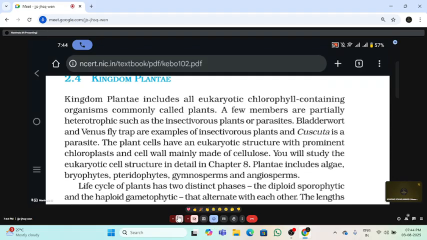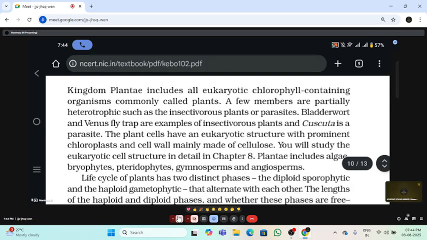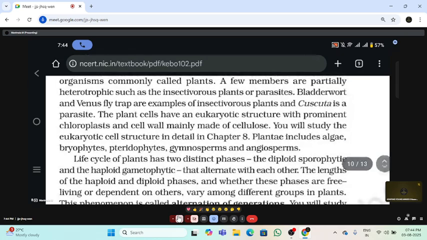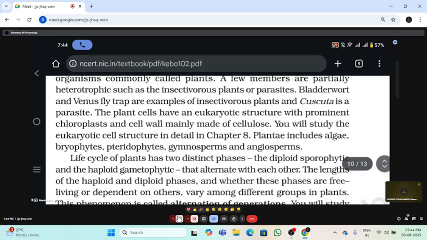Briefly, we are going with the life cycle in the next lesson only. Here it was given just as an introduction to the lesson, and in the next chapter we have it clearly. Algae, bryophytes, pteridophytes, gymnosperms, angiosperms are all included in the plant kingdom. In the life cycle, we have two distinct phases. One is the diploid sporophytic phase and another is the haploid gametophytic phase. These are the alternating phases we have in the plant kingdom.